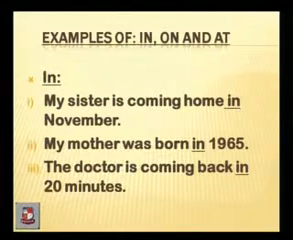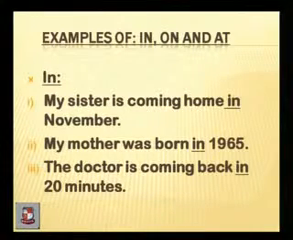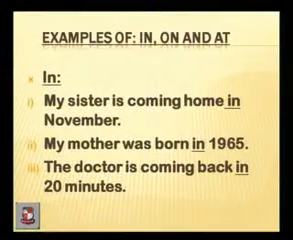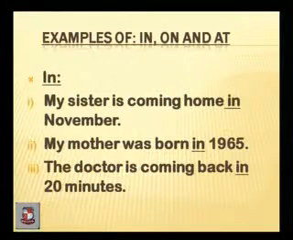First, for in, my sentence is, my sister is coming home in November. So in is used with names of months. November is a month and in is used with the name of a month. Second sentence is, my mother was born in 1965. So 1965 is a year, and with that we have used the preposition in. The doctor is coming back in 20 minutes. So again, it's a specific time.